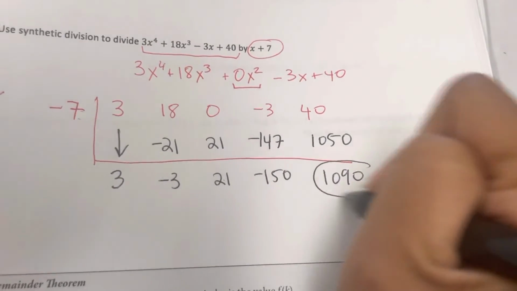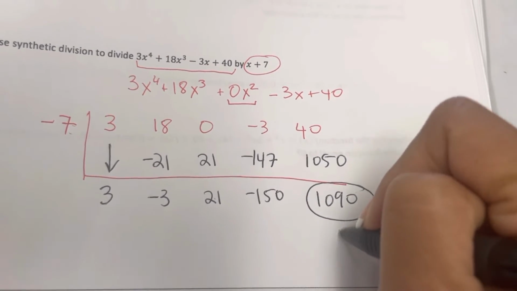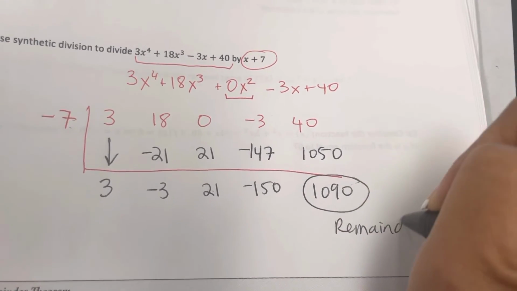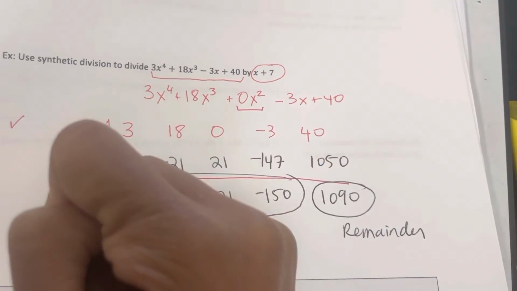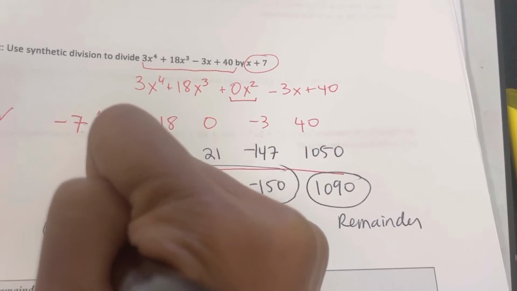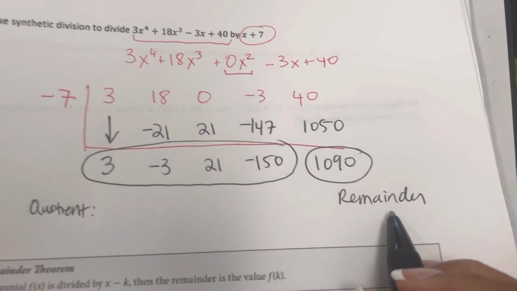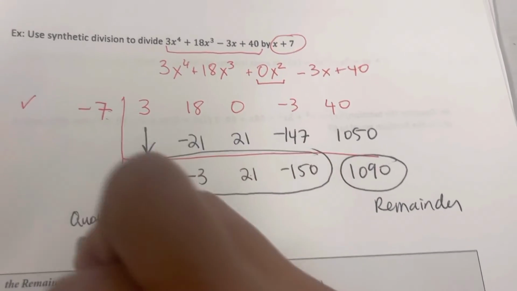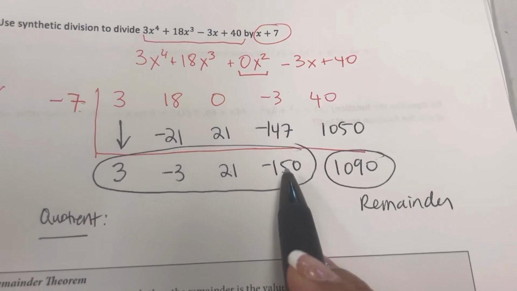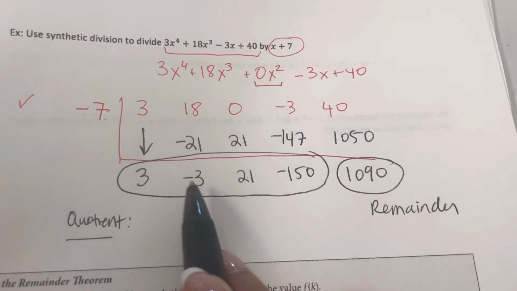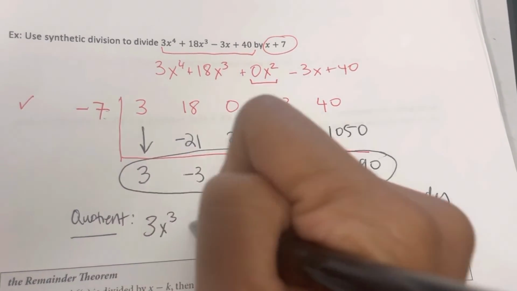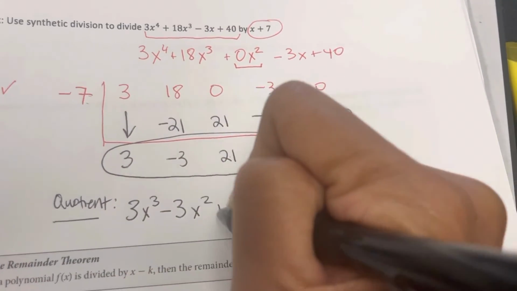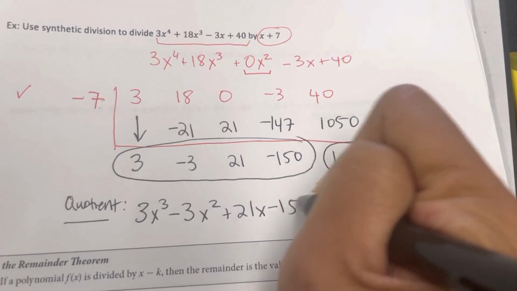The last number always represents the remainder. And these represent the coefficients of our quotient, of our answer. So our answer is the quotient plus a remainder. So here the quotient is going to be, this is the constant, x to the first, x to the second, x to the third. So 3x to the third minus 3x squared plus 21x minus 150.